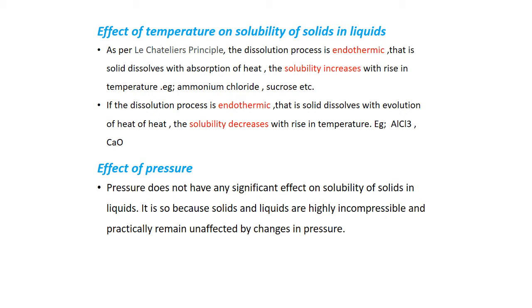If the dissolution process is exothermic, that is, the solid dissolves with evolution of heat, the solubility will decrease with the rise in temperature. So these will be soluble at low temperature. Example, aluminium chloride, calcium oxide, etc.